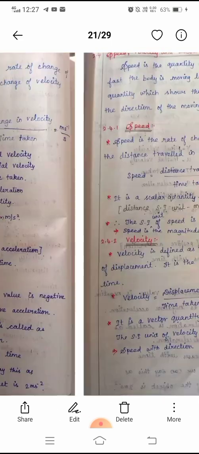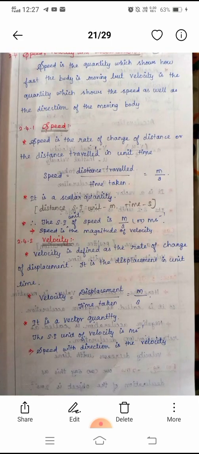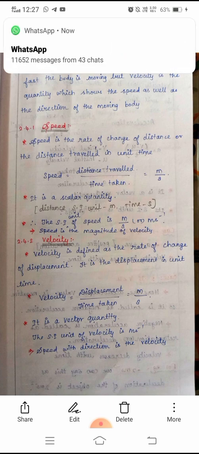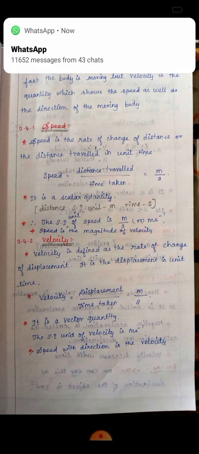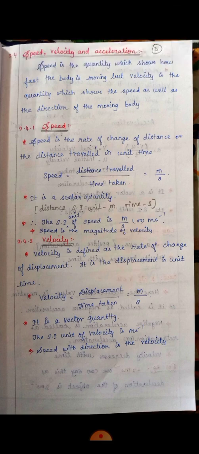So, see here, speed is the rate of change of distance, or the distance travelled in unit time. Speed is equal to distance travelled by time taken. It is a scalar quantity. Its unit is meter second to the power of minus 1.